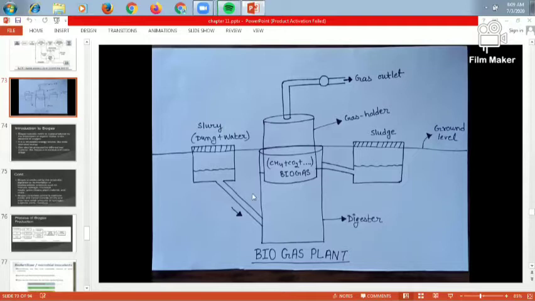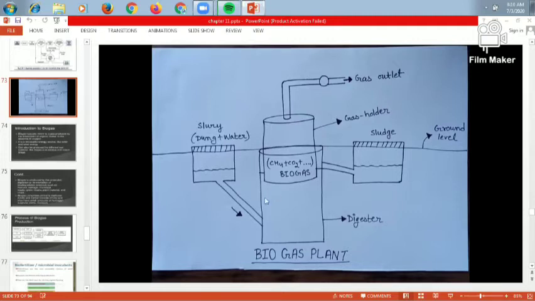Then the slurry goes to the big tank which is near the smaller tank. Then the digestion takes place in the anaerobic condition, so it is called digestion. After the digestion, carbon dioxide and methane gas are produced, which we call biogas. Then methane comes from here, and we use it through a gas outlet for the burning process or for any different type of chulas. Then the carbon dioxide is released to the atmosphere.